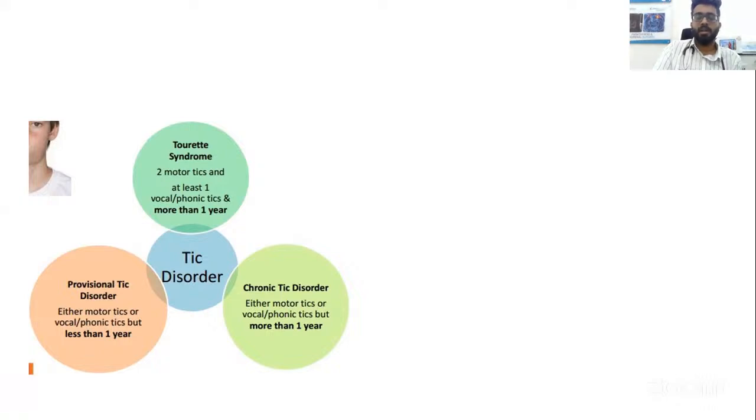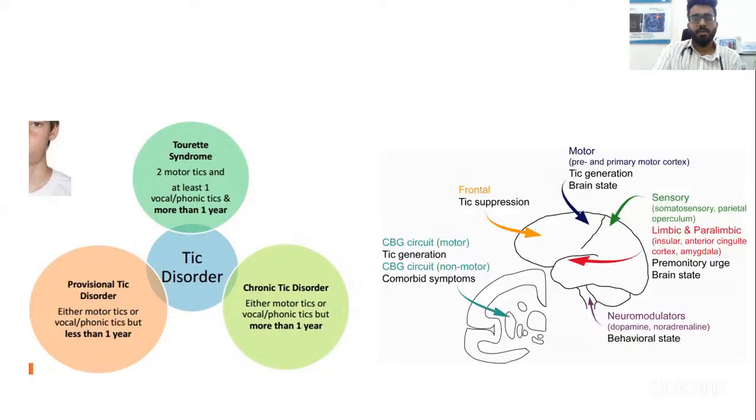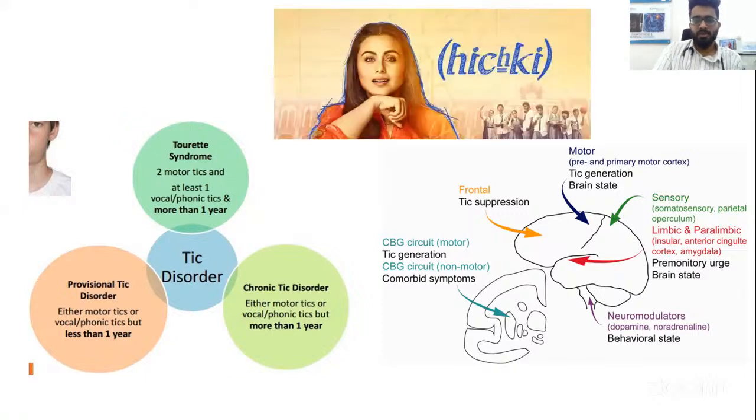So you need to find what type of tic it is. Is it predominantly vocal, or predominantly motor, or a combination of both, and the duration? Based on that, you can classify. Nobody exactly knows why tics happen, but there are a lot of hypotheses which say that the major tic generation happens in the primary motor cortex, and the frontal lobe helps in tic suppression. There's some dysregulation between these tic suppression areas and tic generation areas, which can actually cause tics. As in the movie Hichki, Rani Mukherjee has this condition where you have both motor and vocal tics. So she had classical Tourette syndrome.